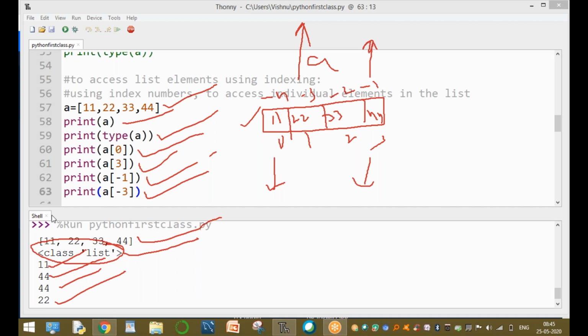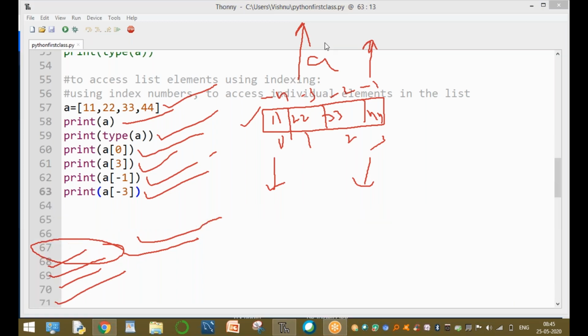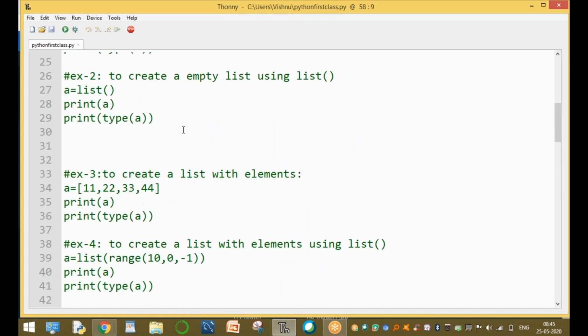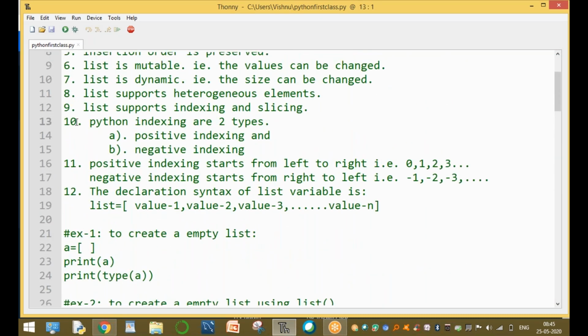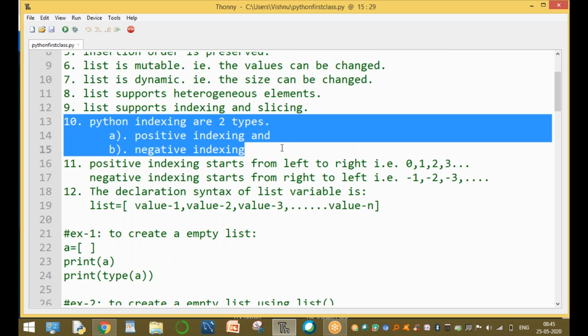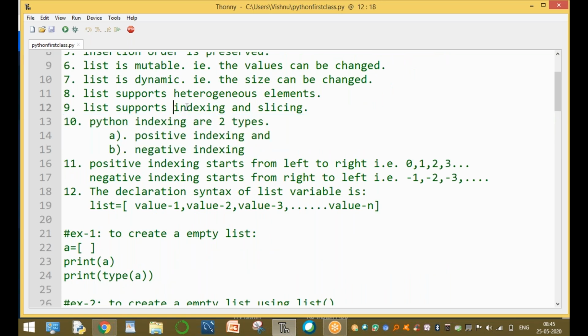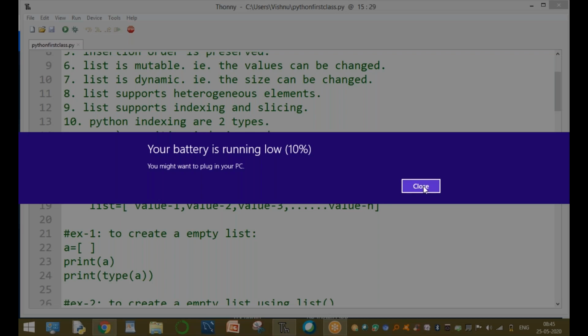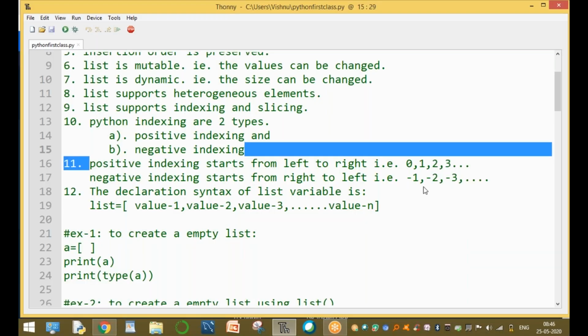This is called accessing list elements using indexing. Tomorrow I will explain slicing, not today, because slicing is a big topic. But today we are discussing only up to mutability. This is how to access the list elements using indexing. Clear? Indexing and slicing point is completed. Indexing means positive indexing and negative indexing. Positive indexing goes from left to right, and negative indexing from right to left. This is clear up to here.